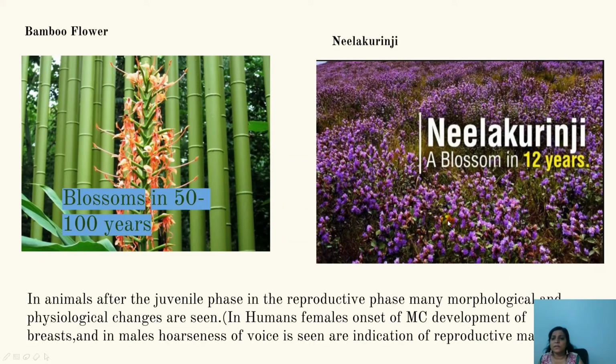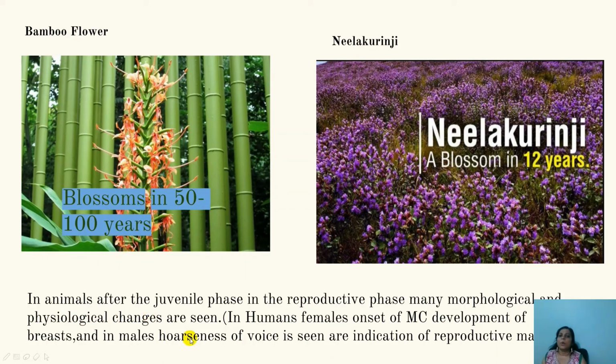So this Neelakurinji is a very beautiful scene to look at. Many tourists will visit, and this plant will grow on either side of the road, and you can see long, wide stretches of this beautiful Neelakurinji growing. A very beautiful view, but you have to wait every 12 years to see this scene. So Neelakurinji and the bamboo plant blossom in 12 years and 50 to 100 years respectively.